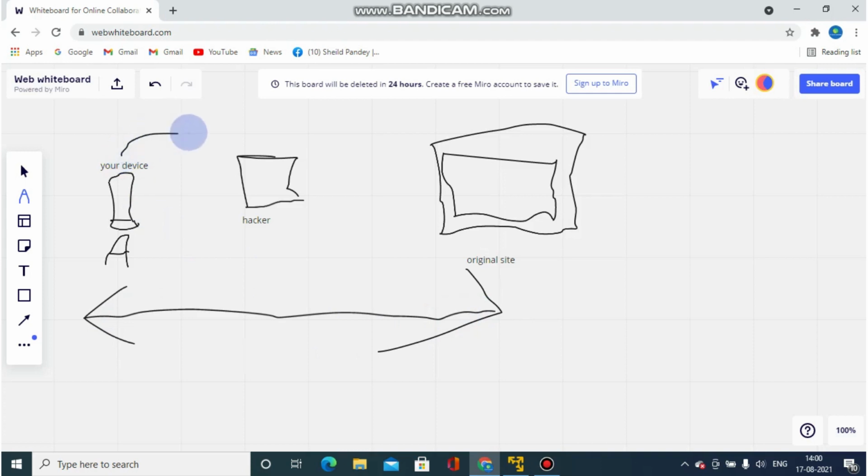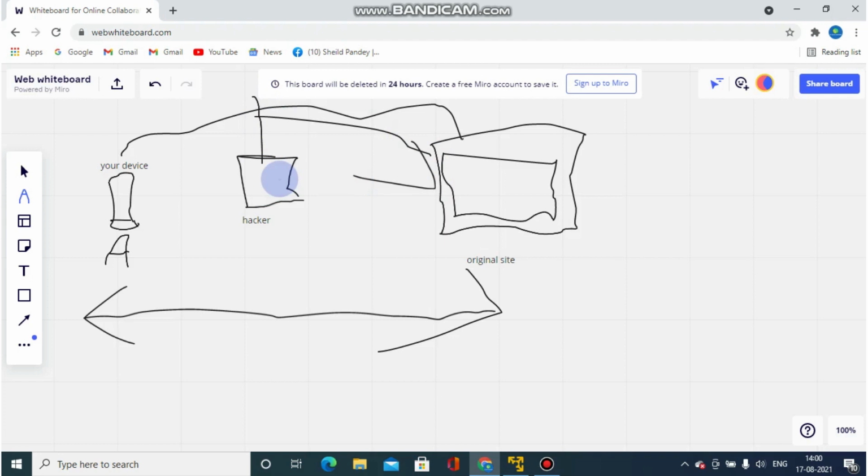Your device will directly open the real Facebook only, but while opening that, the hacker will create a wall in between, and in that wall it will ask for your username and password. So whenever you put them in, it will directly redirect to the Facebook account only. It will not redirect you to any of his accounts.